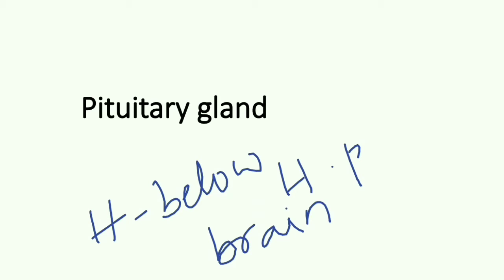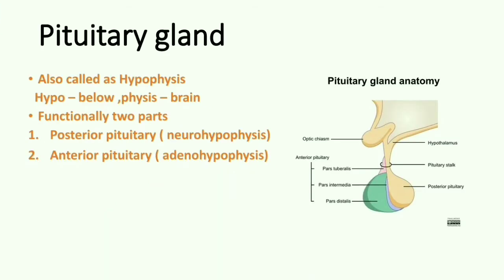The pituitary gland is divided functionally into two parts, posterior and anterior pituitary. So the pituitary gland is divided functionally into two parts, posterior pituitary or neurohypophysis and anterior pituitary or adenohypophysis. So this is the posterior pituitary and this is the anterior pituitary.